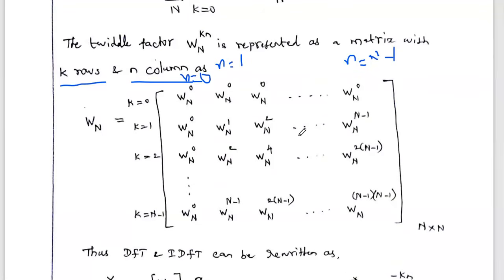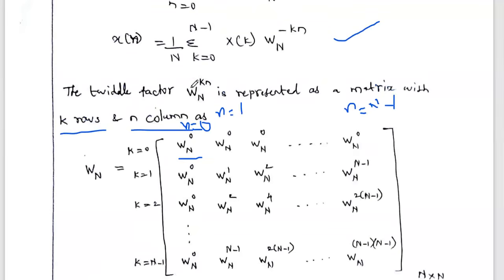So this total factor, what is the first total factor? The general total factor is Wn power kn. So Wn power kn. In the first row, what is the value of k? 0. What is the value of n? 0. So k into n is 0, so Wn power 0.